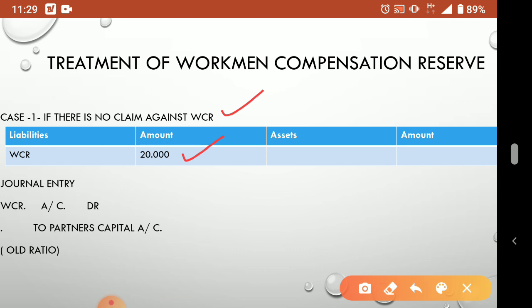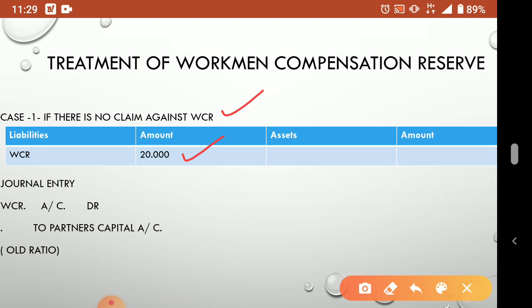Actually to the owners. So in partnership, who are the owners? Partners are the owners. So who will share? Partners will share it, in the old ratio. Here in the sharing form I have not given the ratio, I have just put partners capital account. So when you solve, you have to check how many partners are there, divide it and write. Understood?